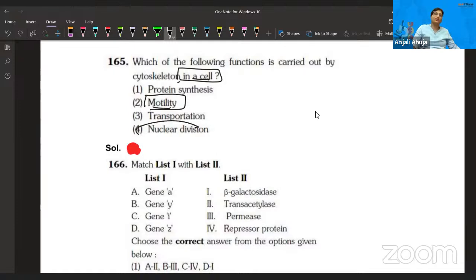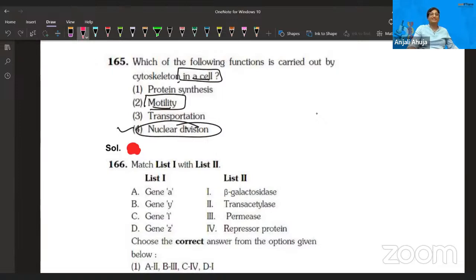So I think it can be nuclear division also. So according to me, I'll tick answer number 4 here. But everyone online is going for motility. I believe motility is also correct, because if we do not talk about cilia and flagella, it helps in internal organ movement, in cyclosis, and in amoeboid movement.